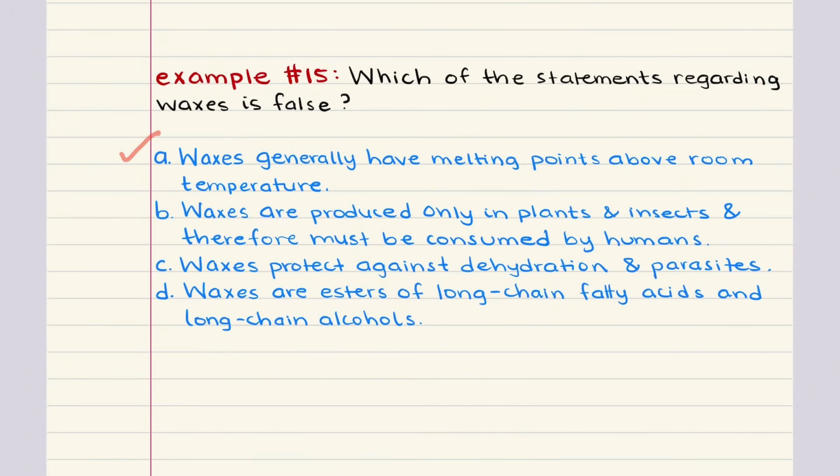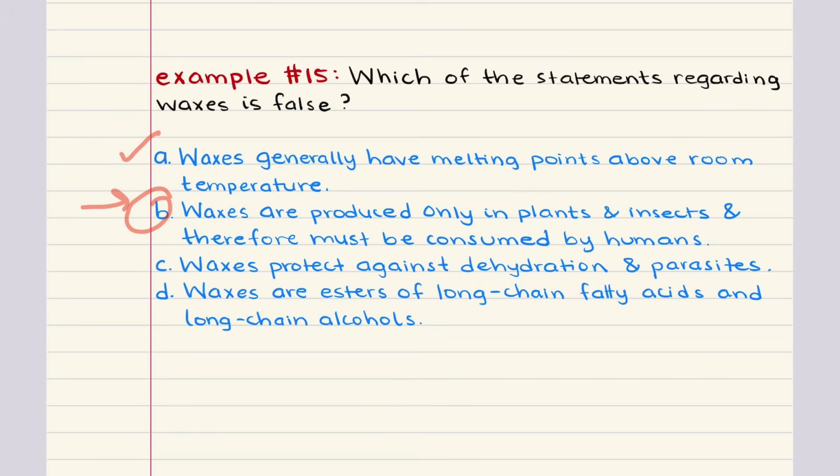B says waxes are produced only in plants and insects and therefore must be consumed by humans. This is false. While many waxes do come from plants and insects, animals, including humans, also produce waxes. Therefore, it's incorrect to say waxes are only produced in plants and insects or that they must be consumed for animals. So this is in fact the false statement we're looking for. 15 is B, but we're still going to work through C and D.